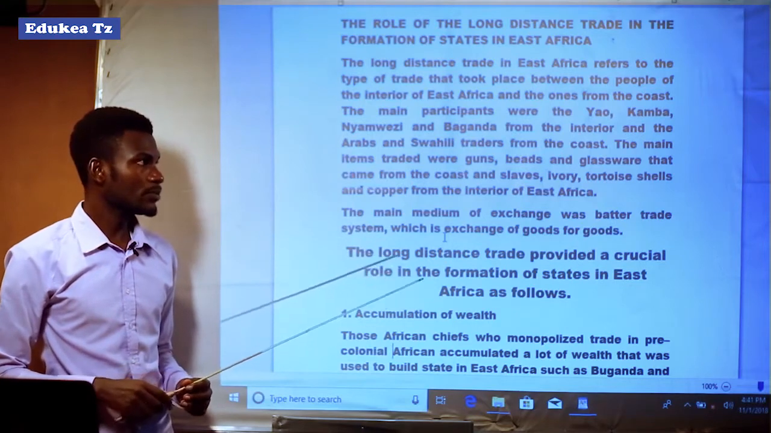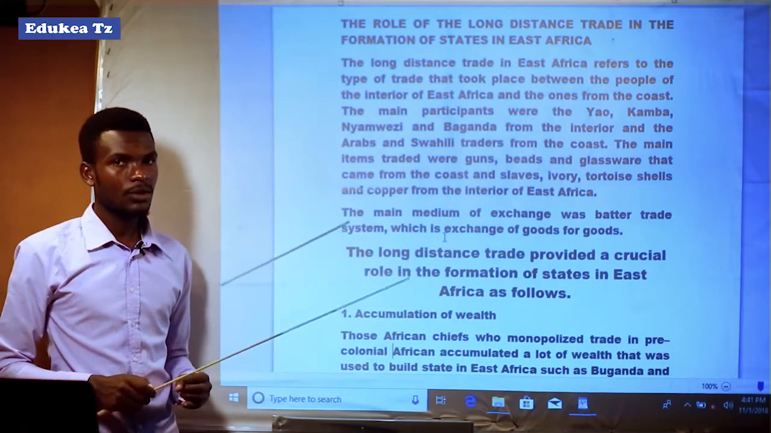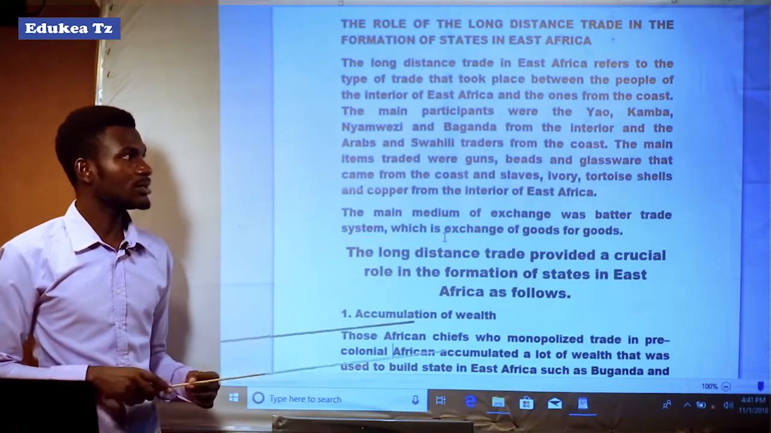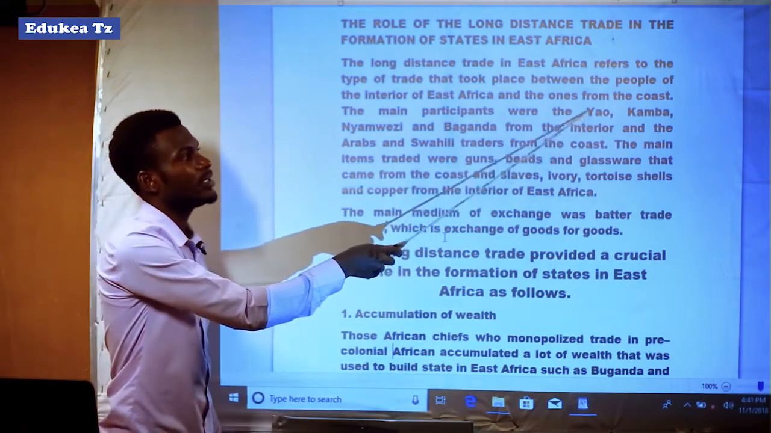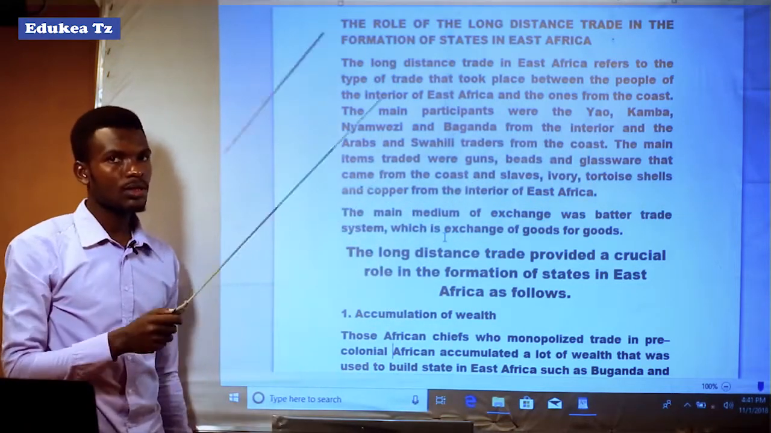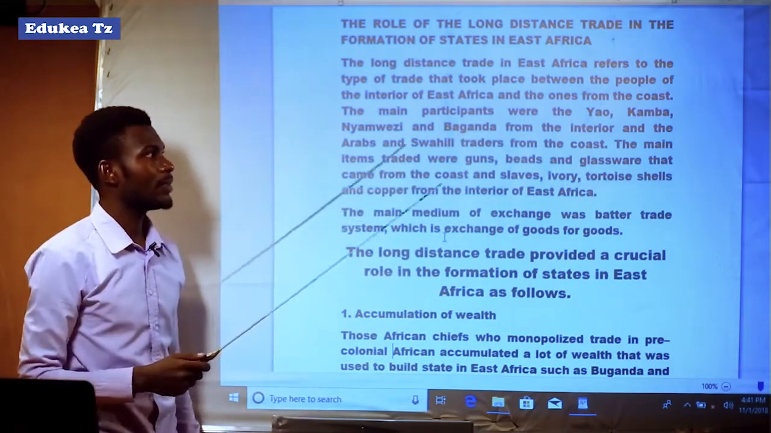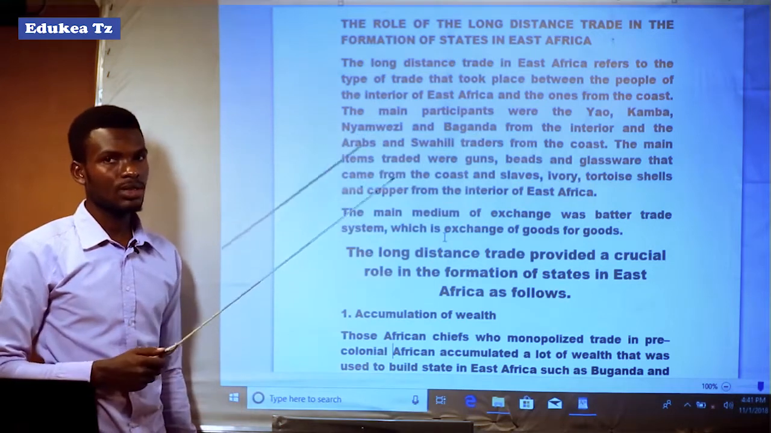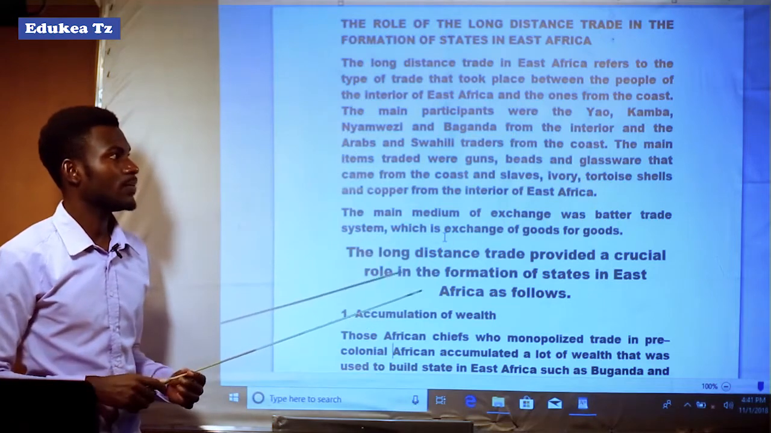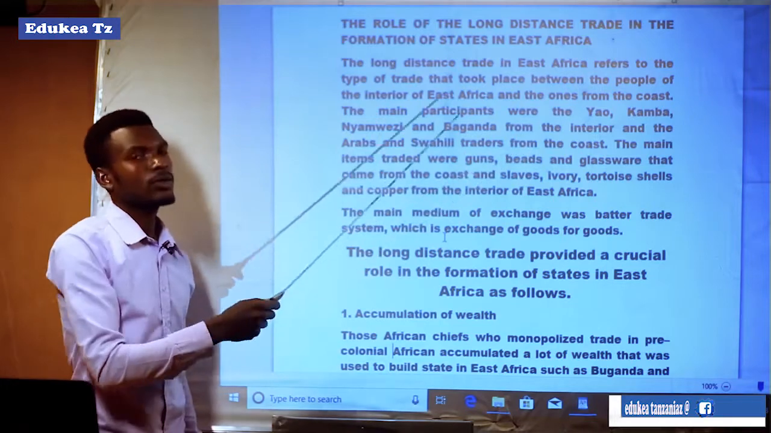So you can see that the Yao, Kamba, Nyamwezi and Baganda were societies from the interior parts of East Africa. The trade involved routes: the northern route, the central route and the southern route. The southern route was controlled by the Yao. The northern route was controlled by the Baganda and the Kamba, while the Nyamwezi controlled the central route of long distance trade, together with the Arabs and Swahili traders from the coast.